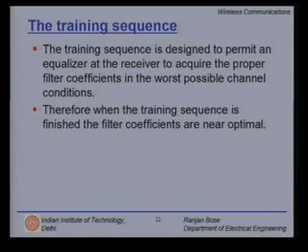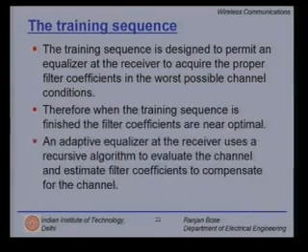Therefore, when the training sequence is finished, the filter coefficients are near optimal. An adaptive equalizer at the receiver uses a recursive algorithm to evaluate the channel and estimate filter coefficients to compensate for the channel. So it has to be some kind of a recursive method which finally converges to the exact optimal value or close to the optimal value.